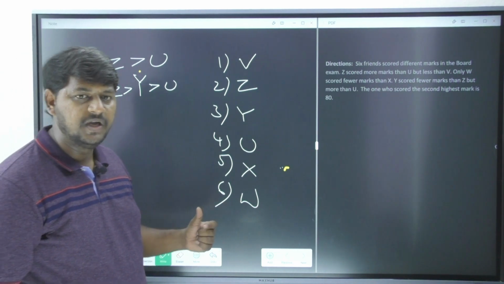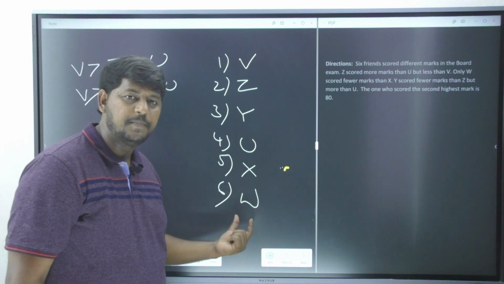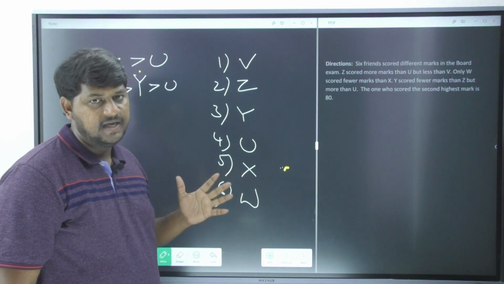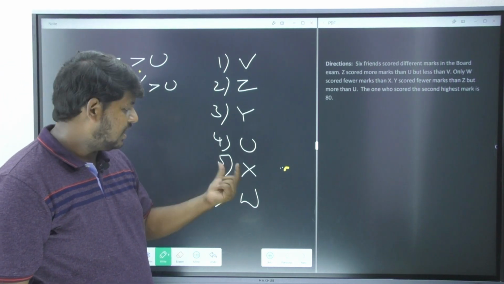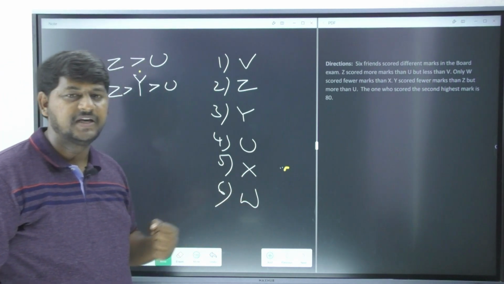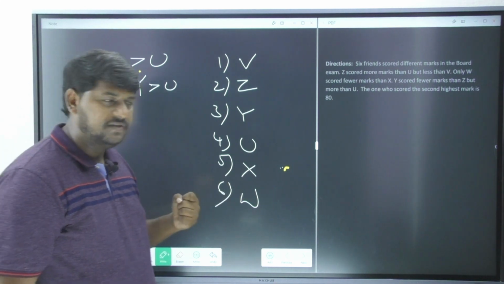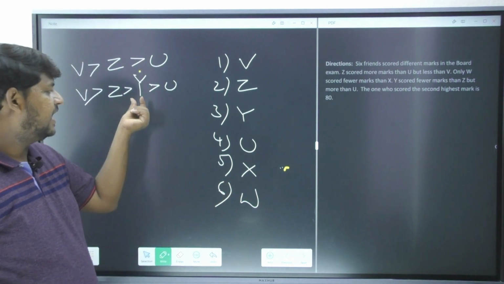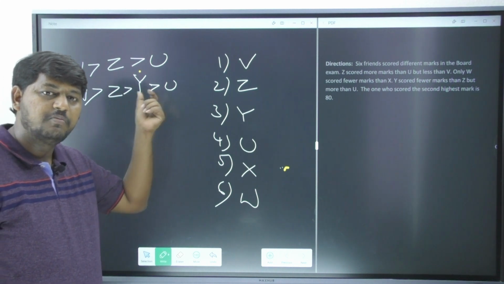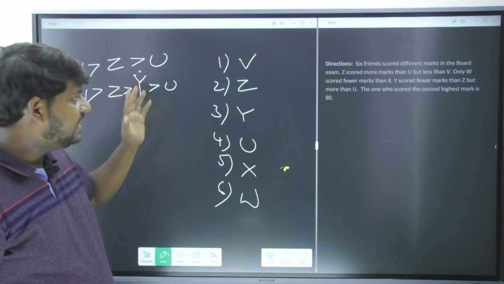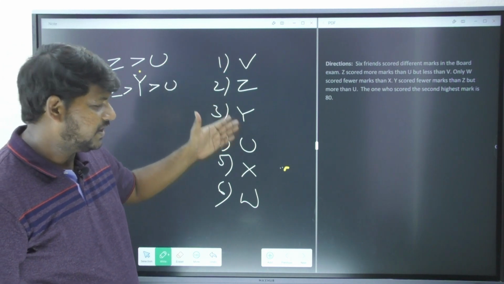So very simple, W is the only person who got fewer marks than whom? X. So the rest of the persons got more marks than X. So I have placed X and W at 5th and 6th position respectively. Now the next information: Y got fewer marks than Z, but Y got better marks than U. So it is indicating V, Z, Y, U.